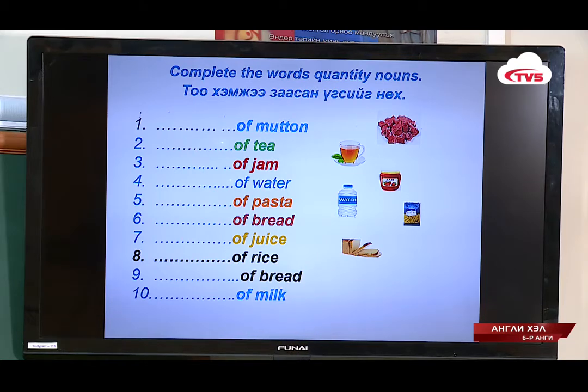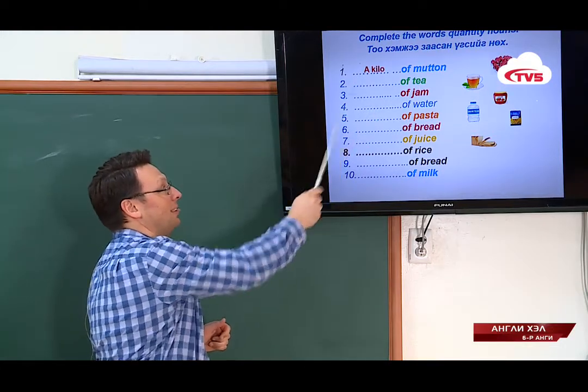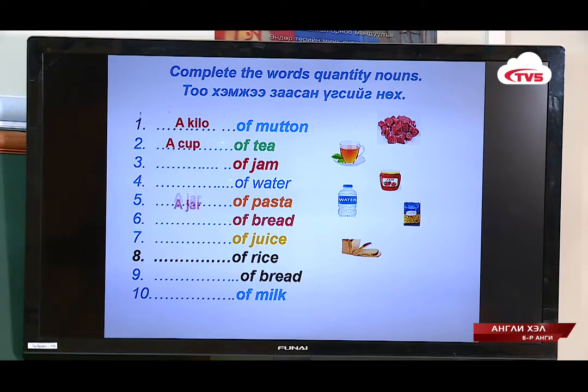A carton of milk. A kilo of mutton. A cup of tea. A jar of jam. A bottle of water. A packet of pasta. A loaf of bread. A cup of juice. A kilo of rice. A slice of bread. And a carton of milk.